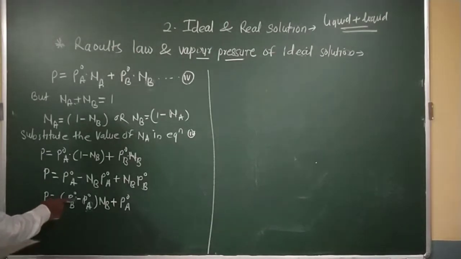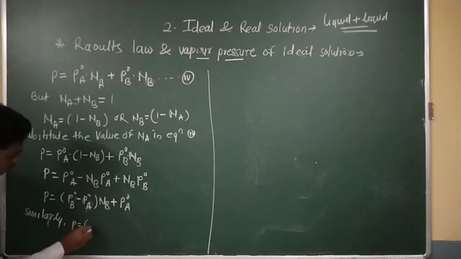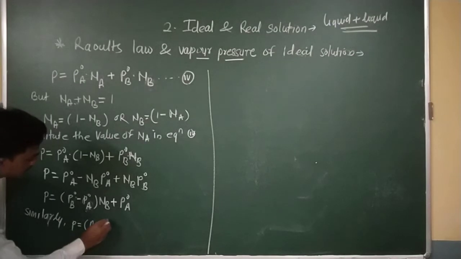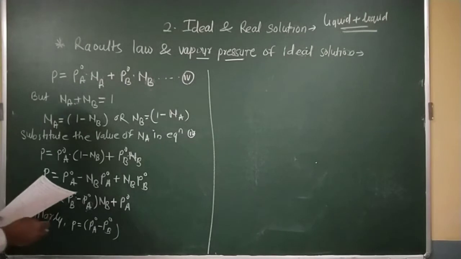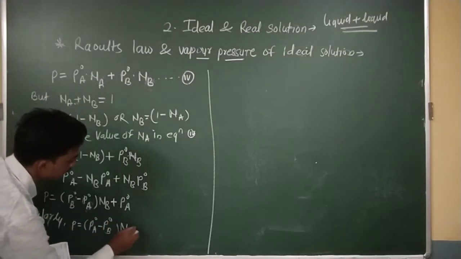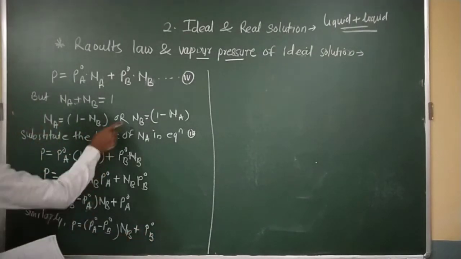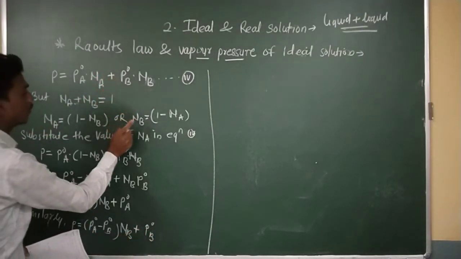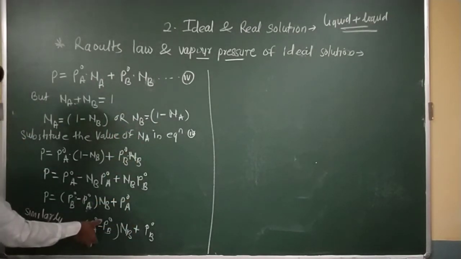After these equations, in a similar way I can write, similarly here, I can write P is equal to PA minus PB, here is PB, NB plus P naught B. When I substitute the value of NB into this equation, I will get these equations. In a similar way, I will get this equation.